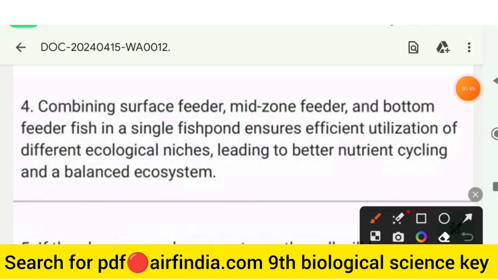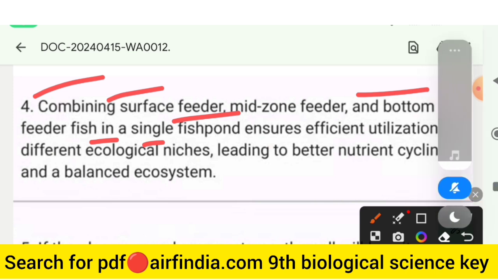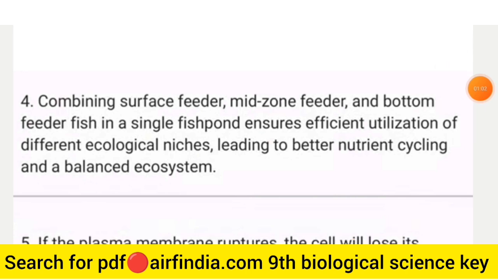So this is your question number fourth answer. Combining surface feeder, mid zone feeder and bottom feeder fishes in a single fish pond ensures efficient utilization of different ecological niches, leading to better nutrient cycling and a balanced ecosystem.